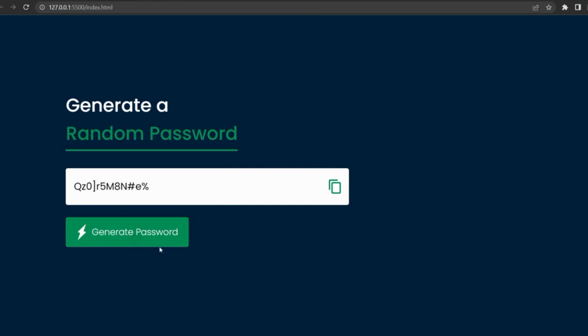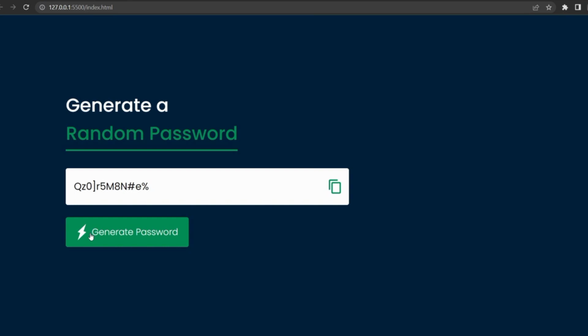As you can see, we have the alphabet, uppercase, lowercase, numbers, and characters, and I can decide to copy the password. I will accomplish this using HTML, CSS, and JavaScript. If you wish to design this on your own, keep watching this video to the end.